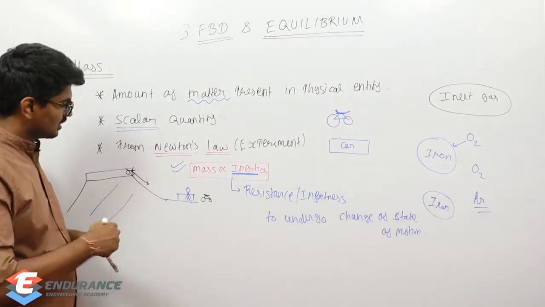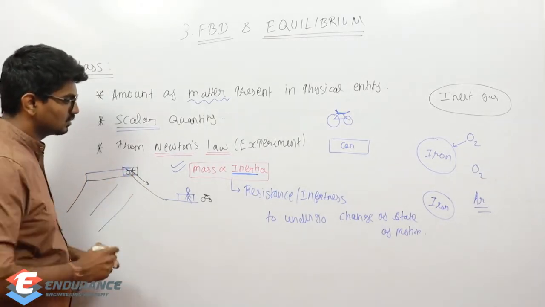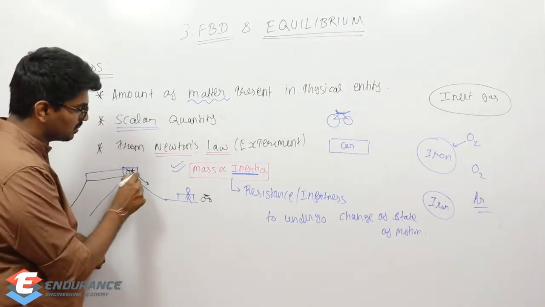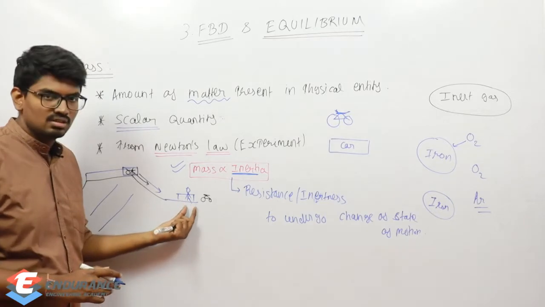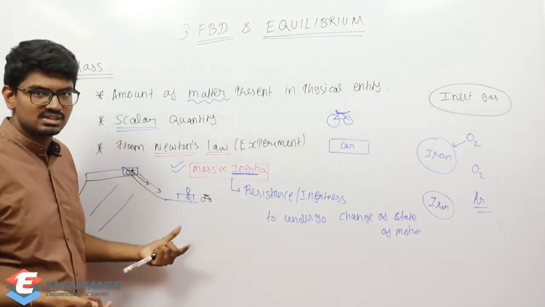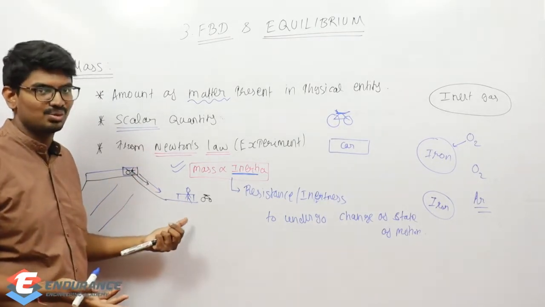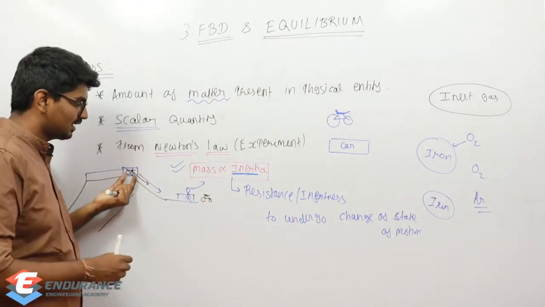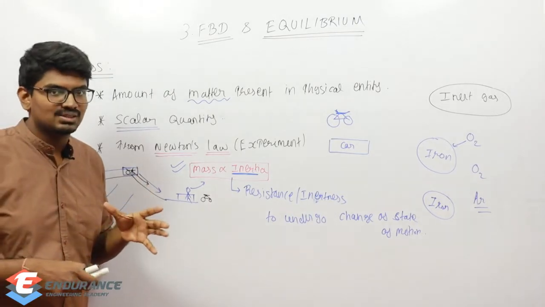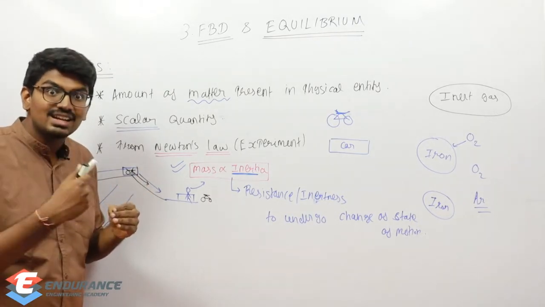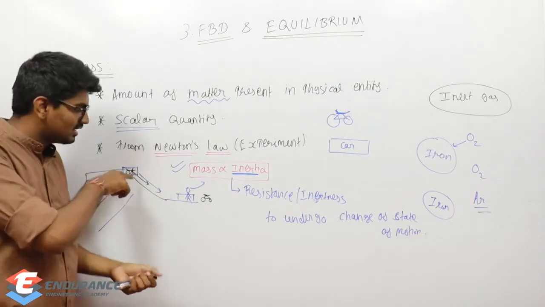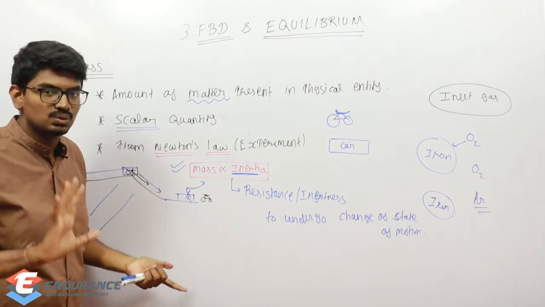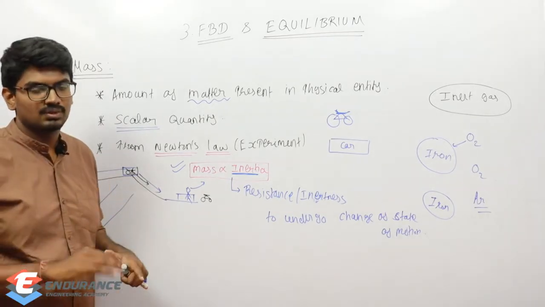Now imagine there is a lorry which I am keeping here, and again I am not parking it properly. Because of this slope, it started to move down. Now what will he do? Will he go and kick and stop it? Obviously it's not possible. If he tries to do it, he is going to be no more. So he will also start running. The reason is this cycle has lesser mass. So for changing the state from motion to rest, initially the cycle was moving, and changing its state to rest was easy. Resistance was less. But lorry, heavy mass, obviously not able to.